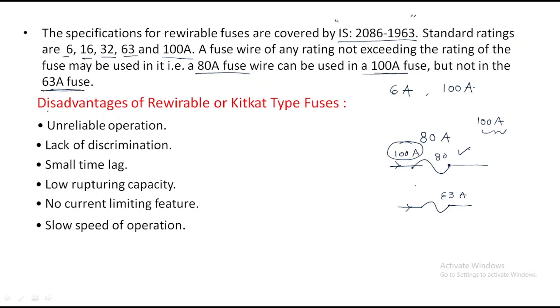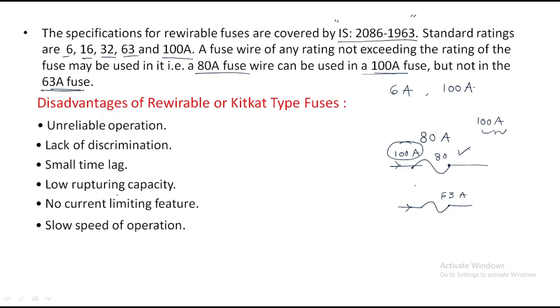And the disadvantages of rewirable or KitKat type fuses. It has some disadvantages. First, unreliable operation. Sometimes it's not reliable, not every time. Lack of discrimination. It has a small time lag. Time lag means it will take some time to operate, sometimes about 0.5 second. In that 0.5 second, damage will occur to the load.